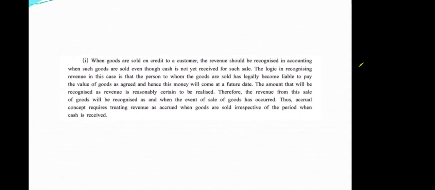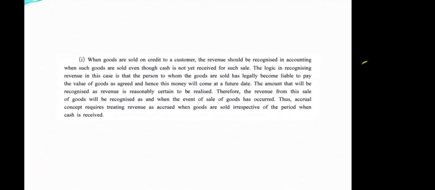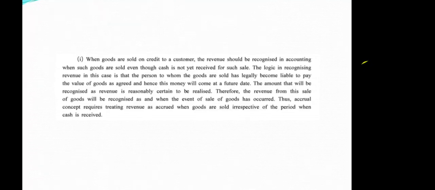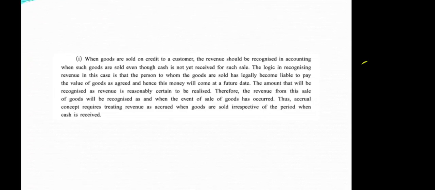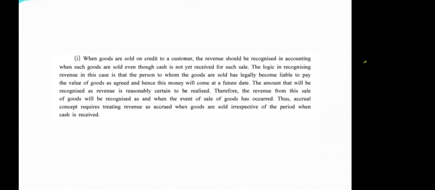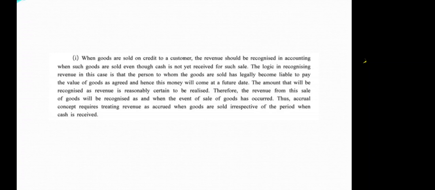When goods are sold on credit to a customer, the revenue should be recognized in accounting when such goods are sold, even though cash is not received yet for such sale. The logic in recognizing revenue in this case is that the person to whom goods are sold has legally become liable to pay the value of goods as agreed. Hence, this money will come at a future date. The amount that will be recognized as revenue is reasonably certain to be realized.